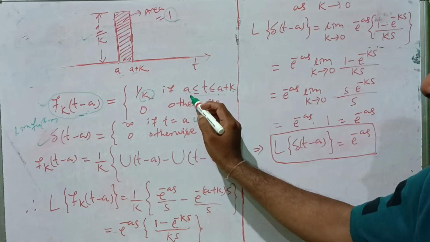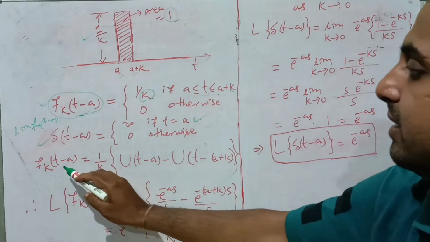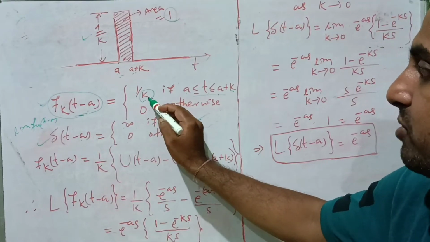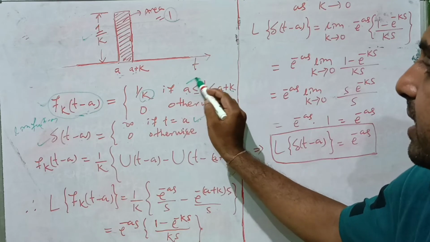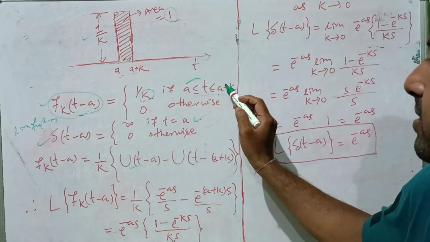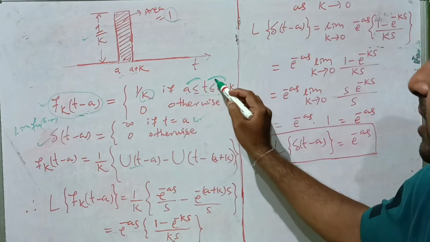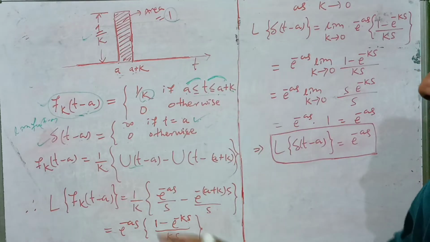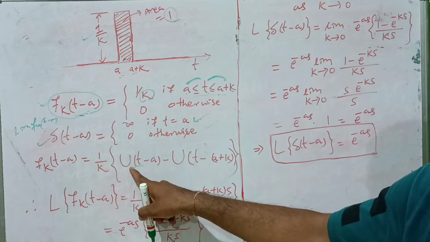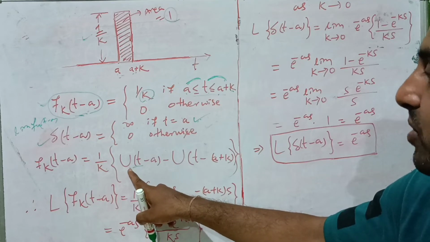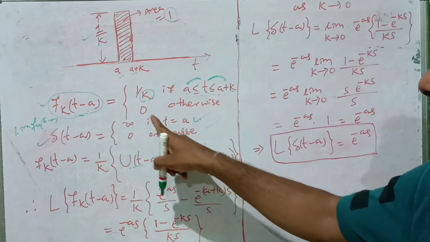Just recall it: if the interval is a to a + k, then f_k(t − a) is equal to 1/k times [u(t − a) − u(t − a − k)], that is, u of t minus a minus u of t minus (a plus k), and 0 otherwise.